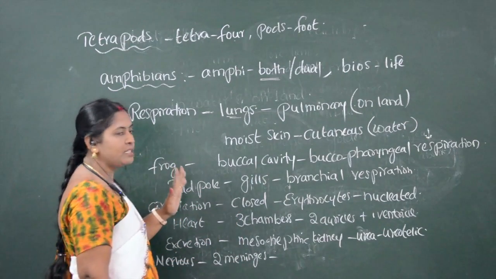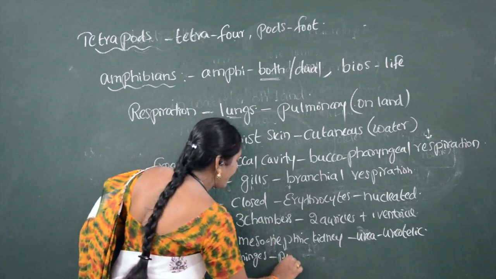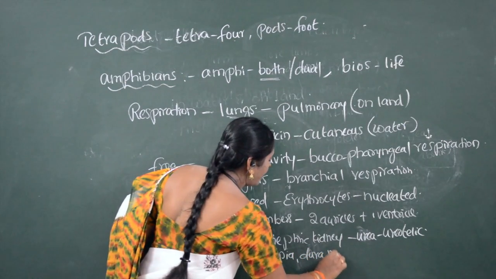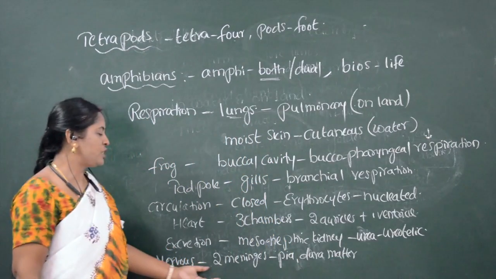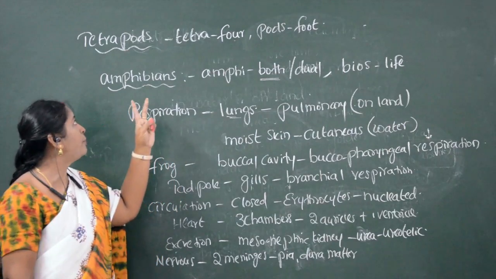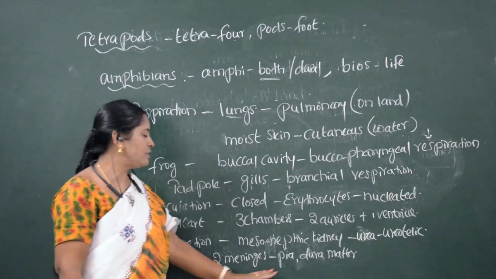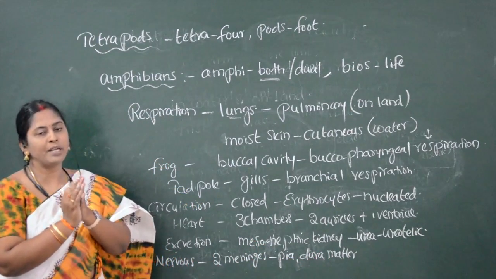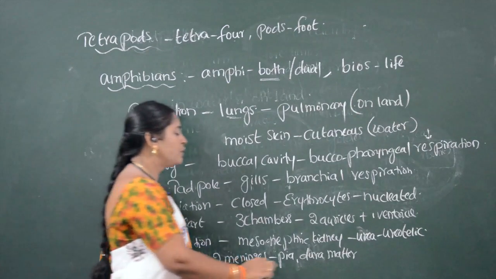The two meninges developed in amphibians are pia mater and dura mater. These are the two meninges which are formed on the brain. In which organisms did meninges start developing? In amphibians itself. And also, if you see the